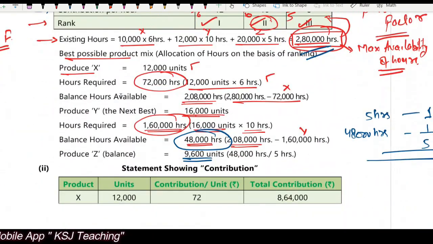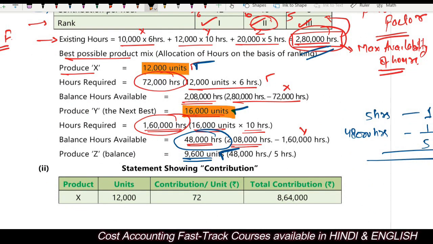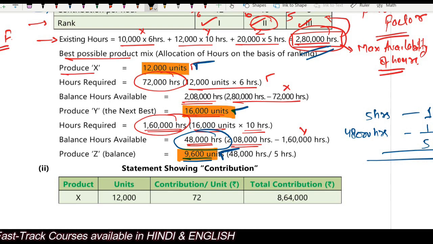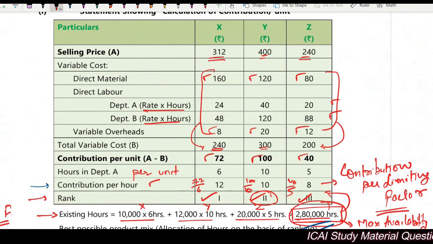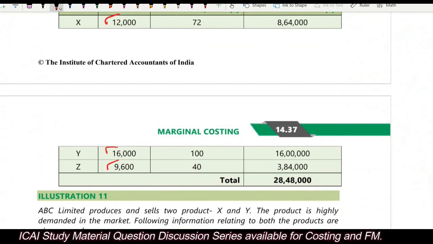The second part says to calculate the total contribution from the best possible product mix. Now whatever product mix you have analyzed, that is 12,000 units, 16,000 units and 9,600 units, you will be manufacturing this. Now show the contribution from this. X, Y, Z. What is the number of units? 12,000, 16,000 and 9,600. Contribution per unit. Contribution we have calculated here, but not per limiting factor. Total contribution per unit, 7,240.